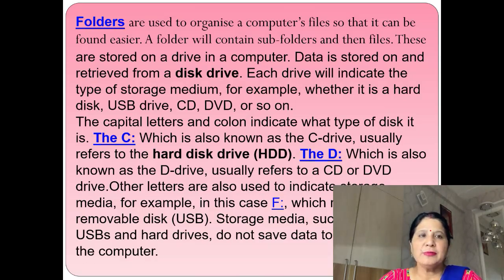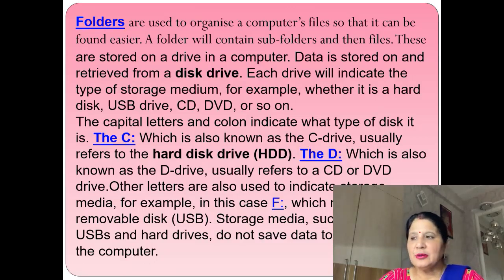The hard disk is built into the computer system. We can also use an external hard disk. A USB drive is like a pen drive. You also know about CD and DVD. The capital letter and colon indicate what type of disk it is.